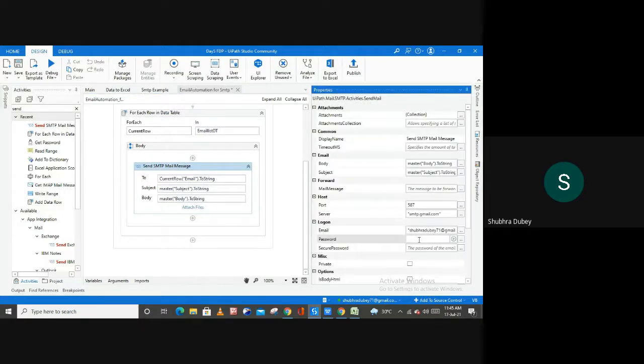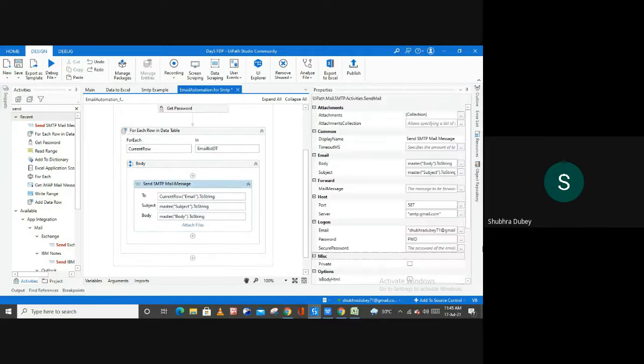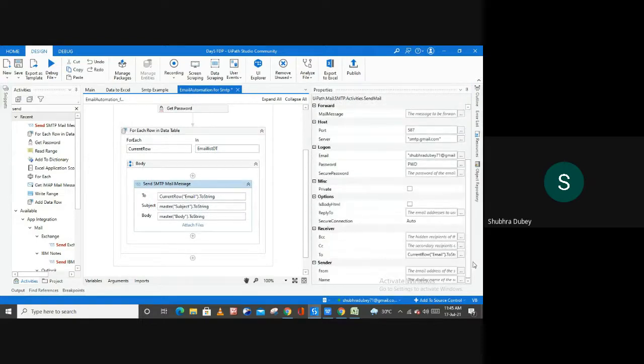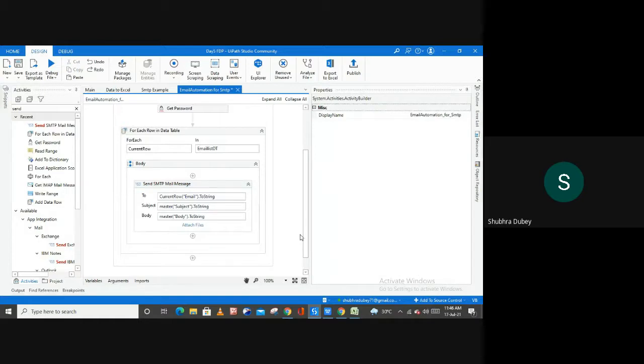Next one is password. And now this is up to you. These are optional options. So if you want to fill them, you can. So here the mandatory fields are only these two, and now here you have this from and name. If you want to fill those, you can. Now let me save it and let me run this file as it is.